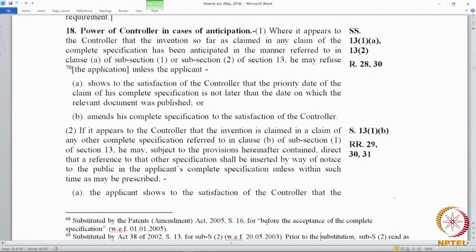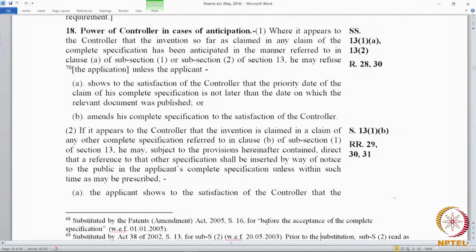Now, this involves claim interpretation. One, the applicant can say that the scope of the document which you have cited as prior art has to be interpreted this way. If it is interpreted this way, my invention will not fall within the scope of it. That is one way to do that. Second, if you have a priority document earlier than the date of the prior art, say for instance, you had exhibited your invention in a technical exhibition. There are provisions in the Patents Act which allow you, even after public display, to file an application within 1 year.